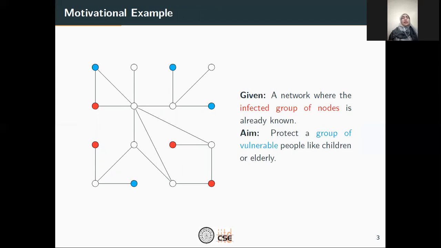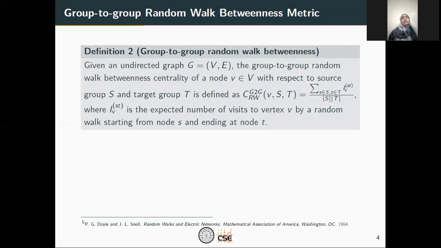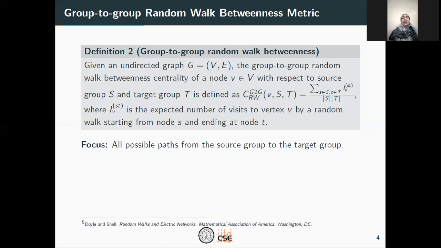from infection. In such scenarios, we extend the random walk betweenness centrality to a group to group random walk betweenness centrality. This can be formally defined as follows. Given an undirected graph G, the group to group random walk betweenness centrality of a node V with respect to a source group S and a target group T is defined as the expected number of visits to vertex V by a random walk starting from node S and ending at node T, summed over all possible nodes in the source set S and all possible nodes in the target set T. So we can see here again the focus is on all possible paths, but only from a specific source group to a specific target group.